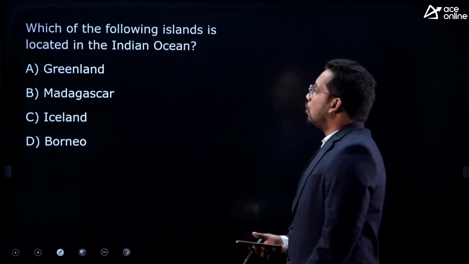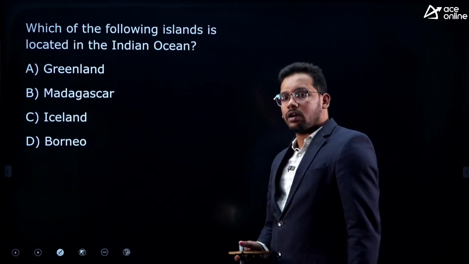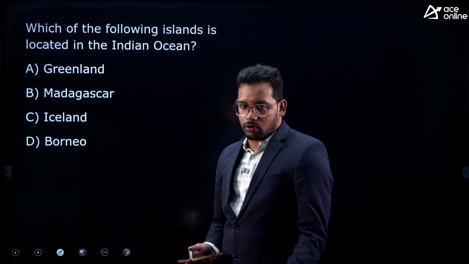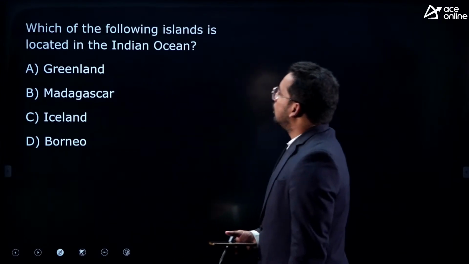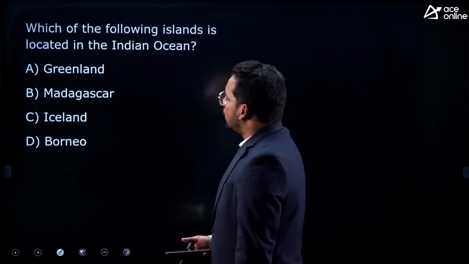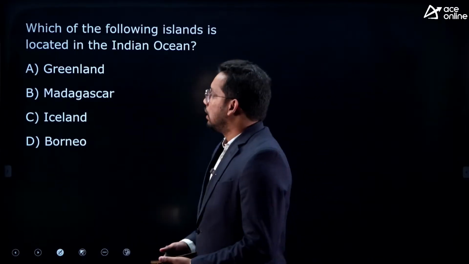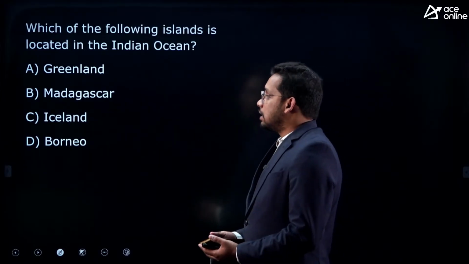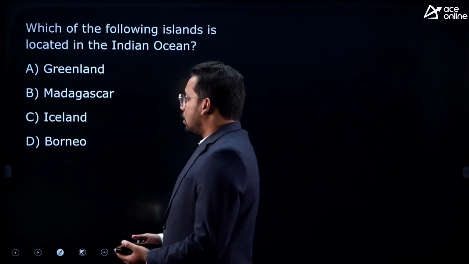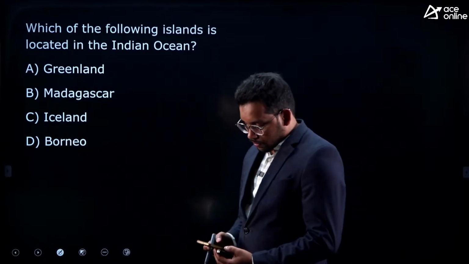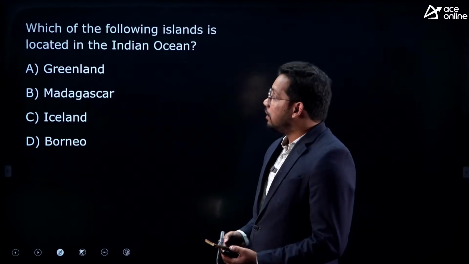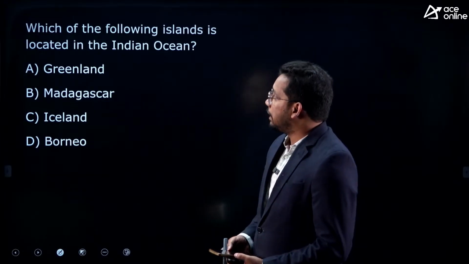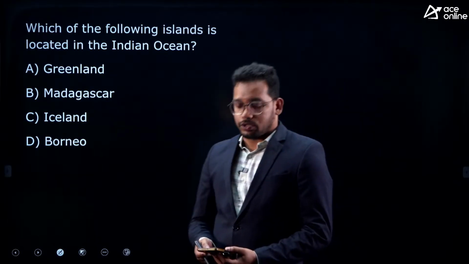Next, which of the following islands? Island means a land mass surrounded by water on all sides, that is called an island. Now they are asking which island is located within Indian Ocean. Greenland, which is the largest island in the world, Madagascar, Iceland, Borneo. So tell me, I am just giving you 5 to 10 seconds, you can answer, right? Is located in the Indian Ocean.